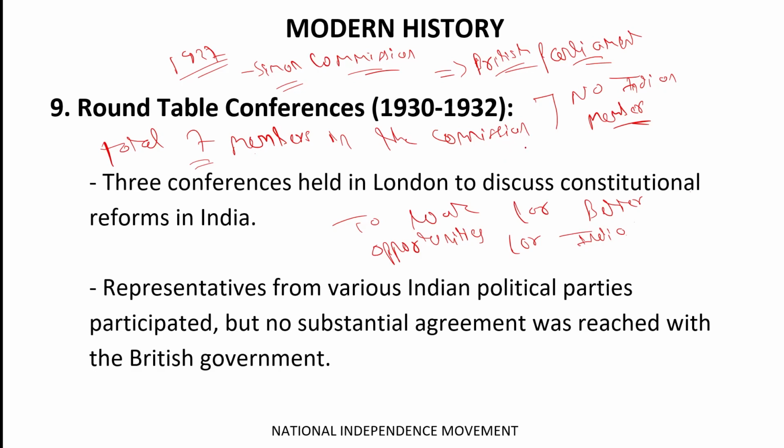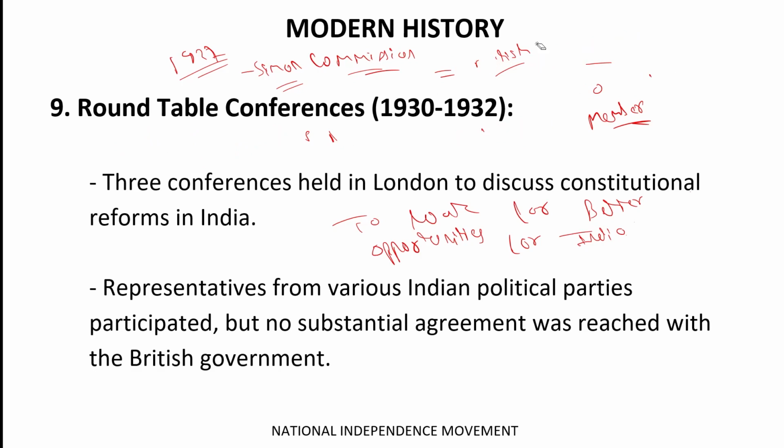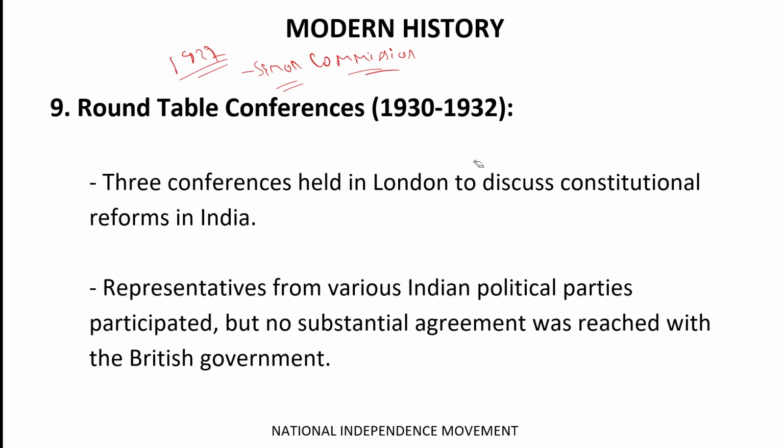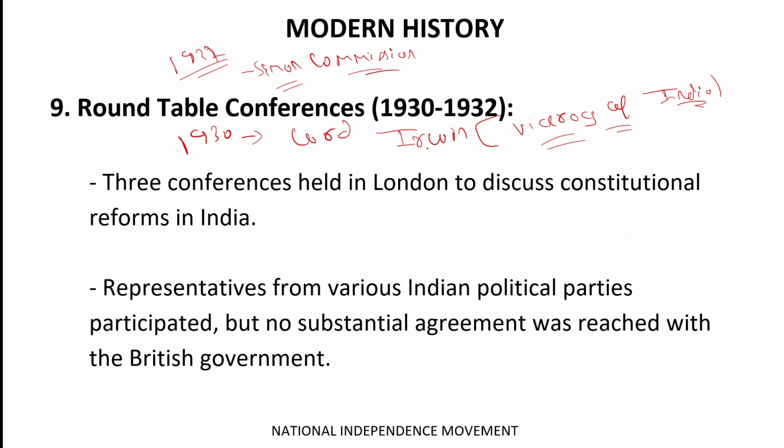Okay, and at the same time period of 1930, the civil disobedience movement was started and Gandhiji was arrested. In 1930, Lord Irwin was Viceroy of India when he got the reports of the Simon Commission.